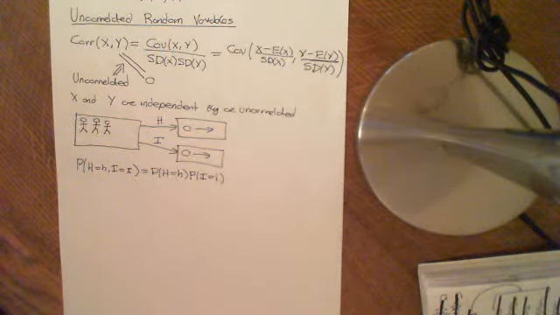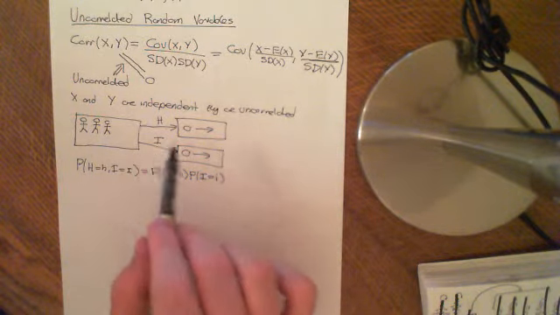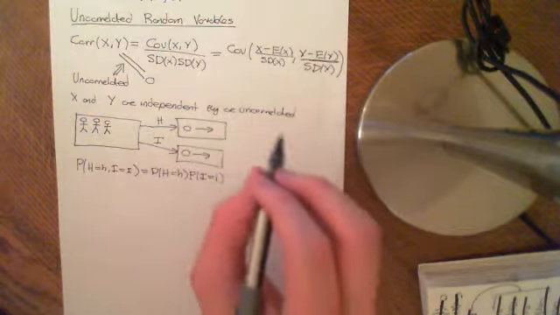So that's intuitively what we mean by saying that these are independent. And now let's see why that corresponds to this number going to 0.